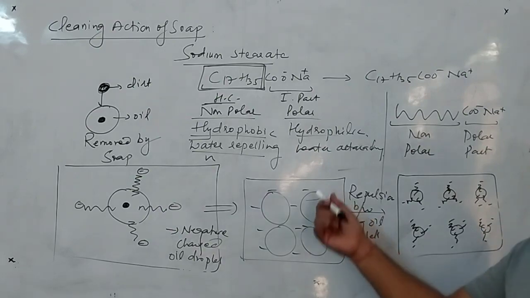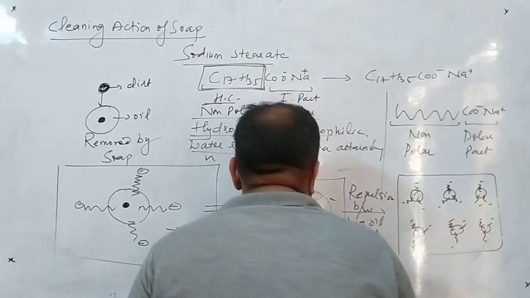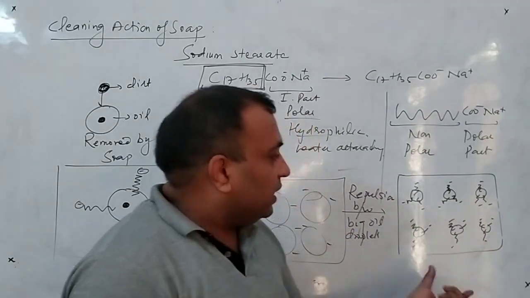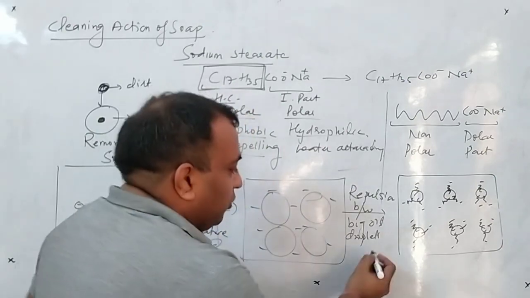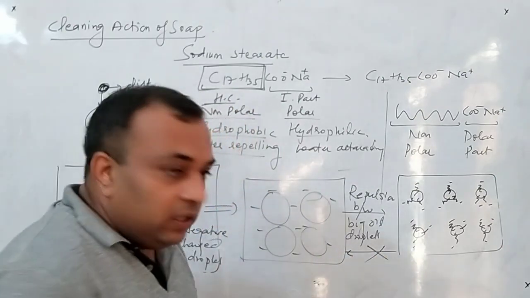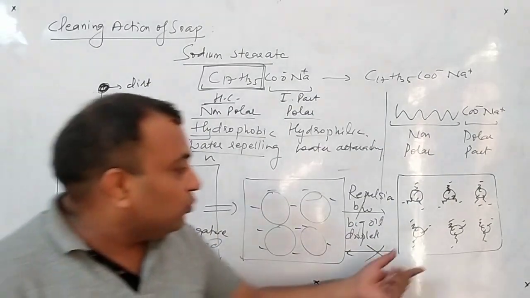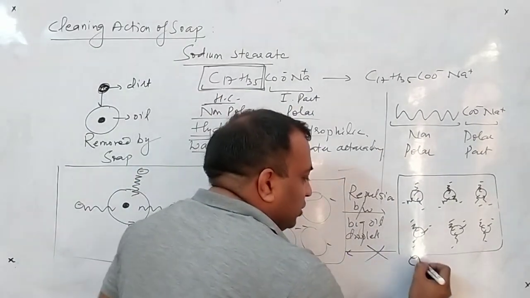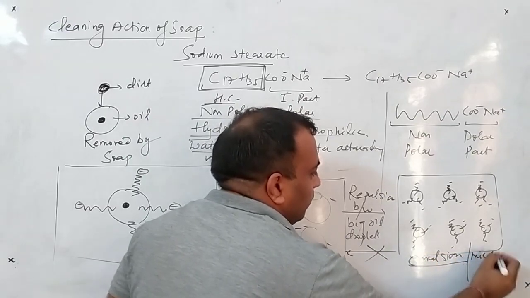Now the big oil droplet is converted into small oil droplets. Clear to all of you? Now these small oil droplets again repel each other. Due to the repulsion, they will not combine, meaning this process cannot be reversed. These small oil droplets cannot be converted back into the big oil droplet. Now these small oil droplets are said to be the emulsion, or micelles.